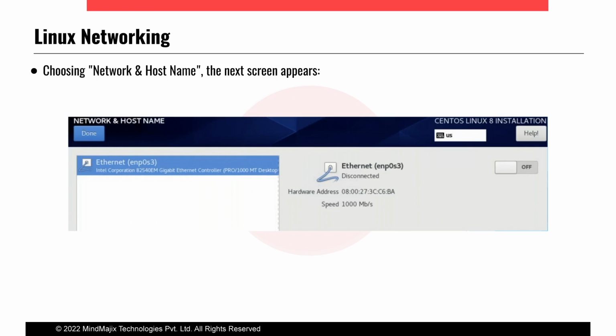Then on the basis of the IP address scheme, whether we are using a static IP address scheme or Dynamic Host Configuration Protocol like DHCP, on that basis it will accept the IP address. If you are using DHCP, there is no need to give the IP address manually. Okay, it will take it automatically. If you want to give the IP address manually, then we can give three fields: IP address, gateway, and the subnet mask only. Okay, I will show it in the next screen.